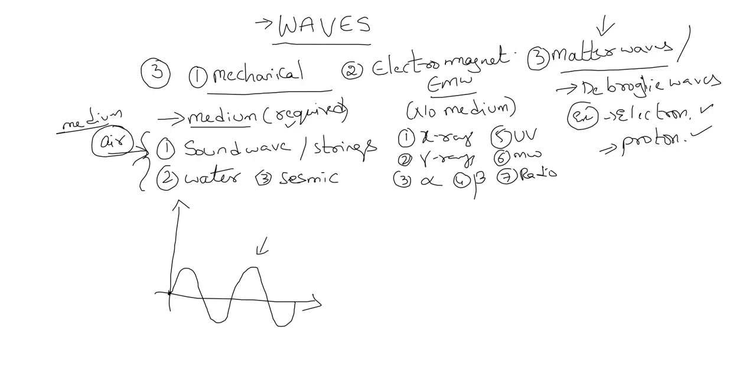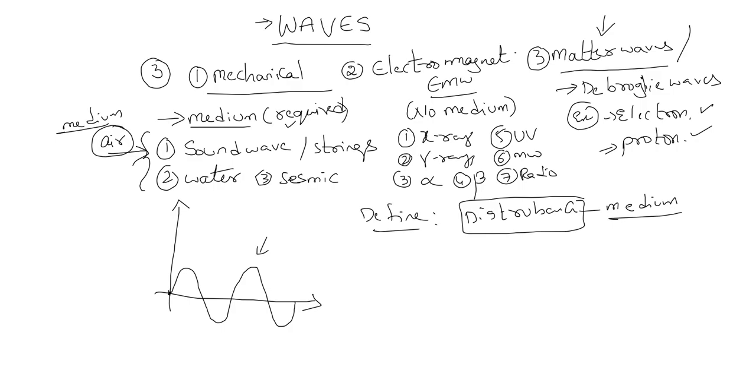What is the definition of a wave? A wave is a disturbance. Where is the disturbance created? In a medium. So disturbance is created in a medium. Now what happens when we disturb a medium? Let us take this medium where we have air.